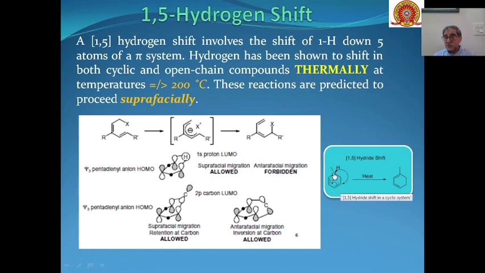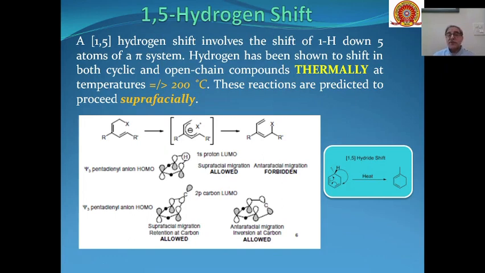So we are to count the number of carbons from this side, not from this side. So this is a 1,5 hydrogen shift. When this molecule is heated, this gets converted into this type of cyclohexadiene, and the shift is a 1,5 hydrogen shift, and the sigmatropic rearrangement will be called a 1,5 sigmatropic rearrangement.